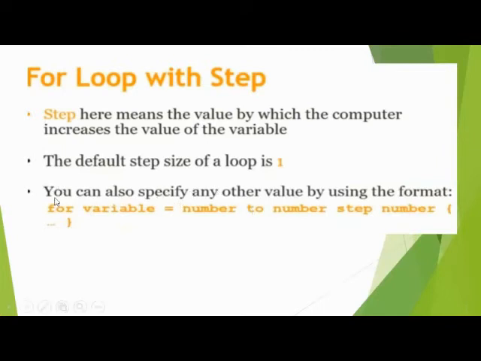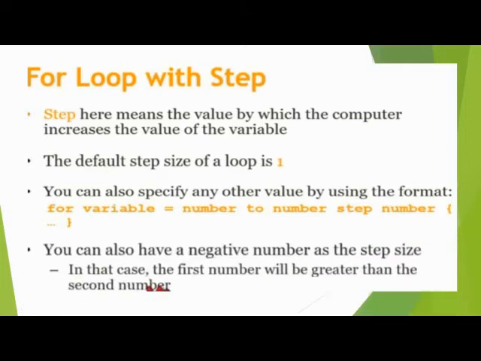You can also specify any other value by using the format for variable, starting number to ending number, step, and put the step number. How many steps we want to jump or skip, then in curly brackets we put the action. You can also have a negative step. This is for the positive one. If you have a negative number as the step size, the first number will be greater than the second number.